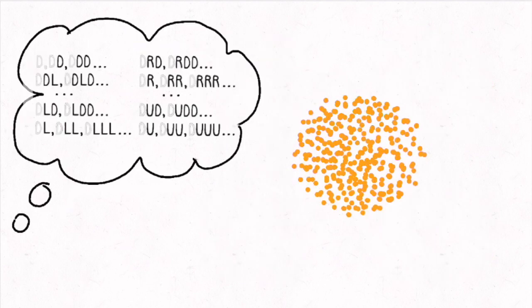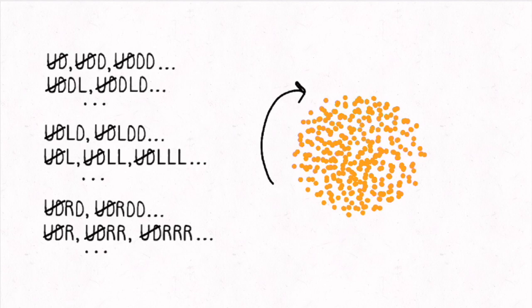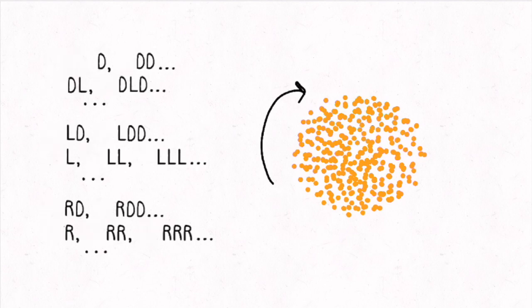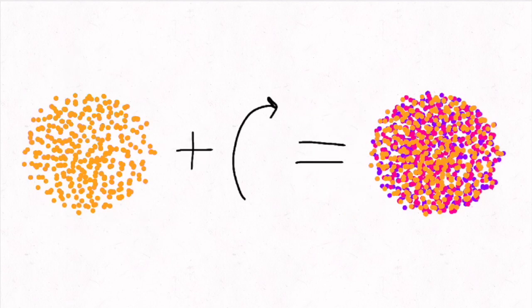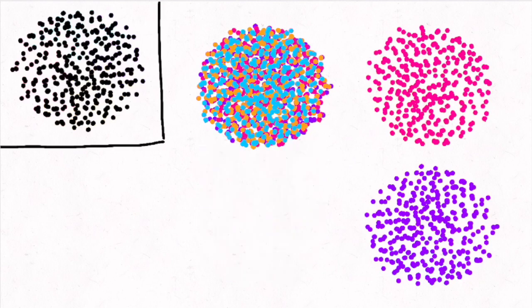Let's look at the down group. In the dictionary, we just crossed off the first letter of every word, but with a sphere we can't do that. What we can do is rotate it up. This is the same as adding a U to the start of every word, which cancels out the two opposite directions. Just by rotating it, we've turned it into the down, left, and right groups, but we're still missing the up group since we couldn't have down and up in the first place. So we add in the up group, and now we're almost done.